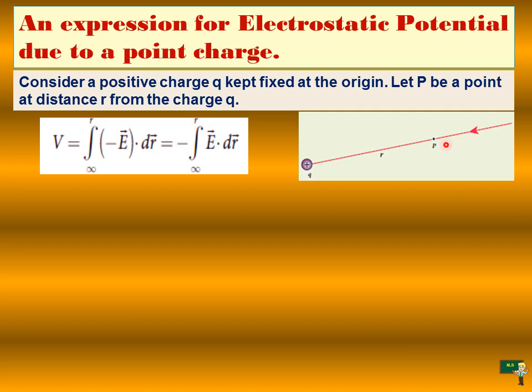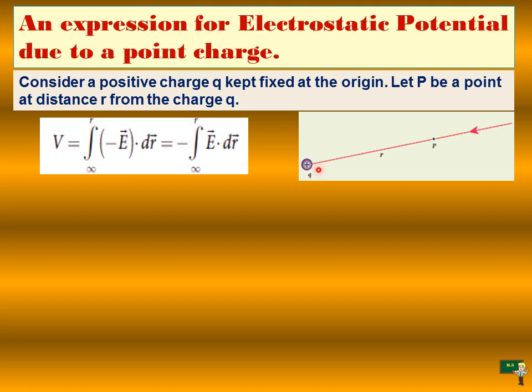We do work to take the charge from infinity to this position P, and the work must be done to overcome this repulsion, because q and q dash have a repulsive force. It is not easy to bring the charge from infinity to this point, so we do the work against this repulsive force.